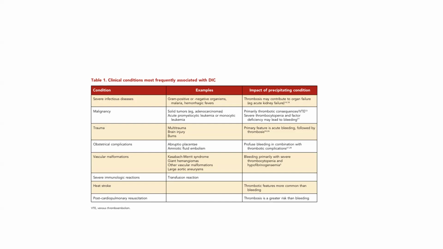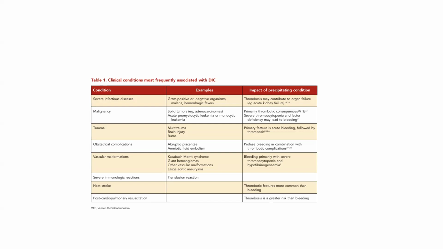Then obstetric complications like abruptio placentae and amniotic fluid embolism. The impact of the precipitating condition is profuse bleeding in combination with thrombotic complications. Then vascular malformations like Kasabach-Merritt syndrome, giant hemangiomas, other vascular malformations, and large aortic aneurysm.